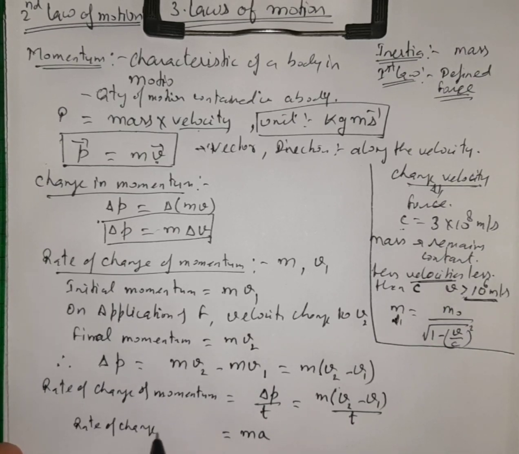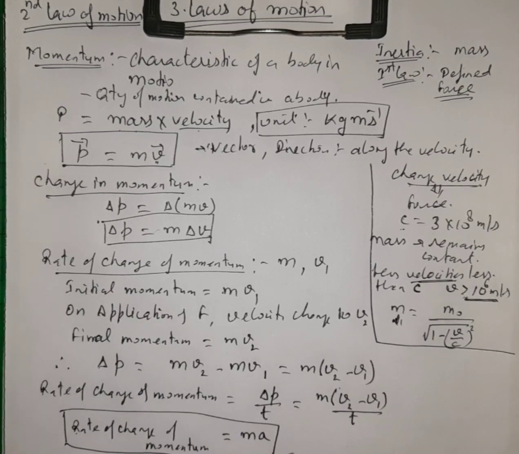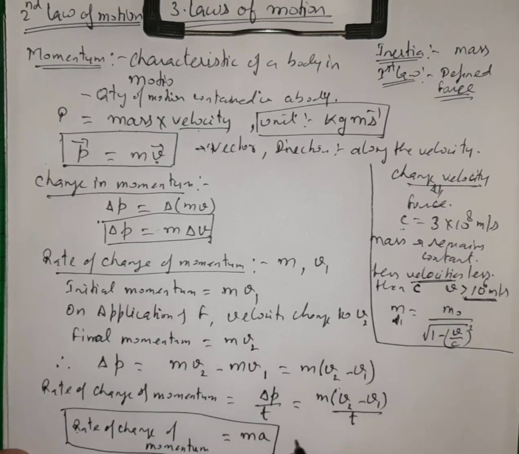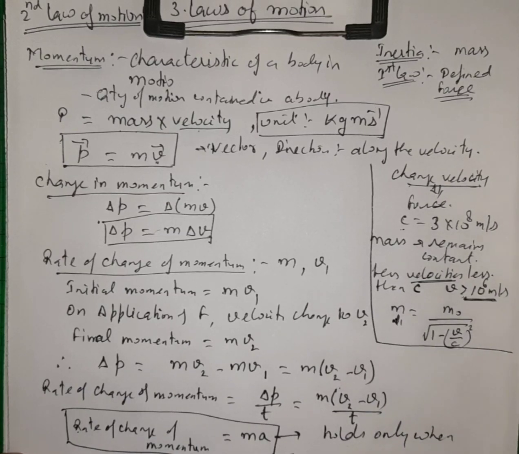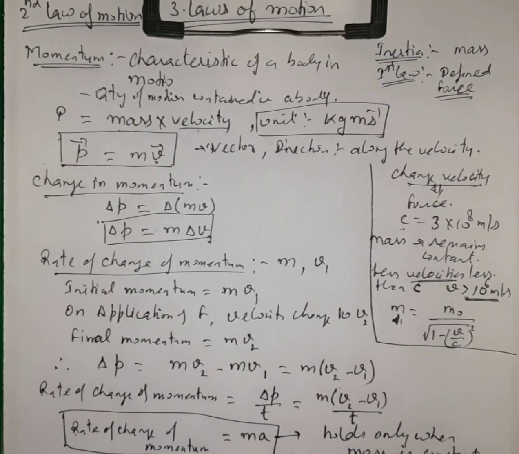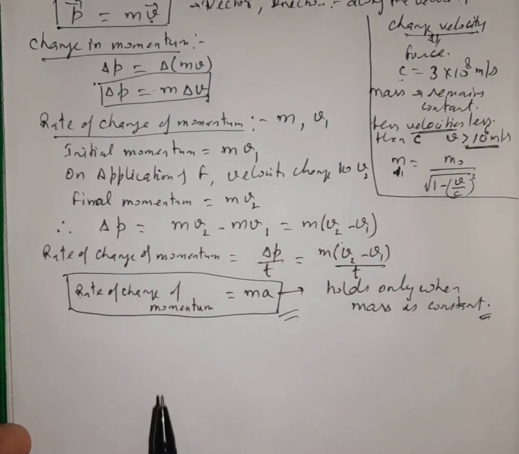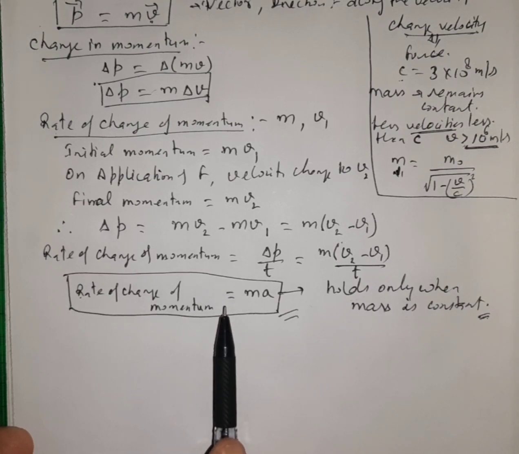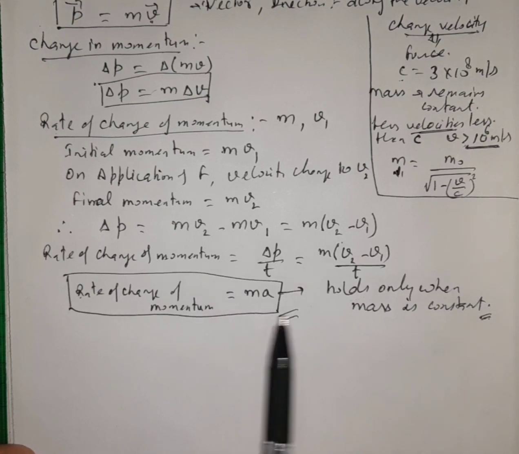So the rate of change of momentum is equal to mass multiplied by acceleration. Please remember, this relation holds only when mass is constant. Therefore we can say that the rate of change of momentum of a body is equal to the product of mass and the acceleration produced in it due to the force, and the condition is that the mass must remain constant. Please remember this.